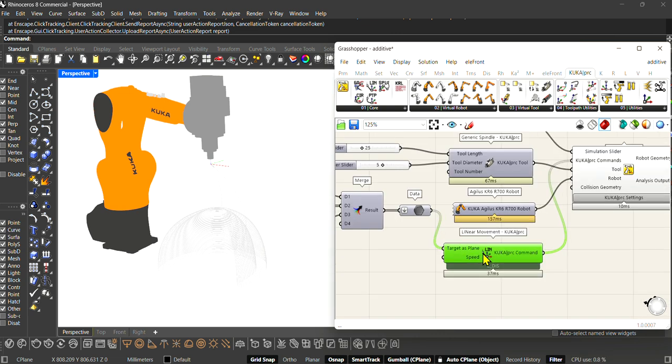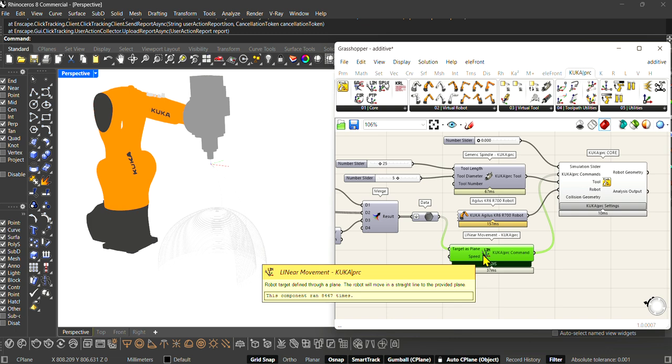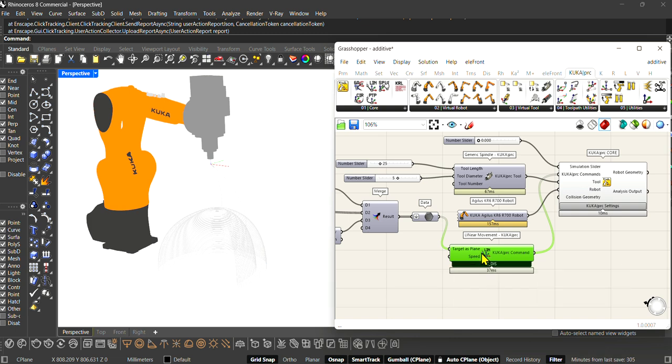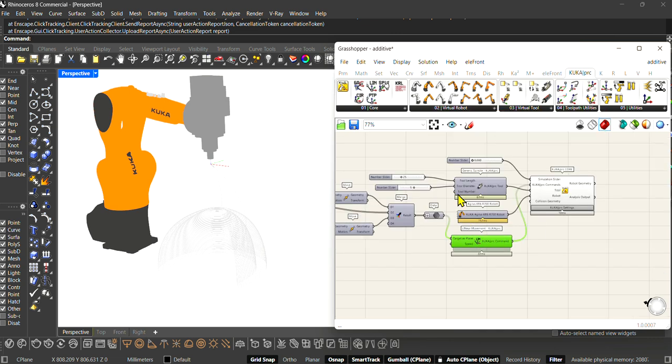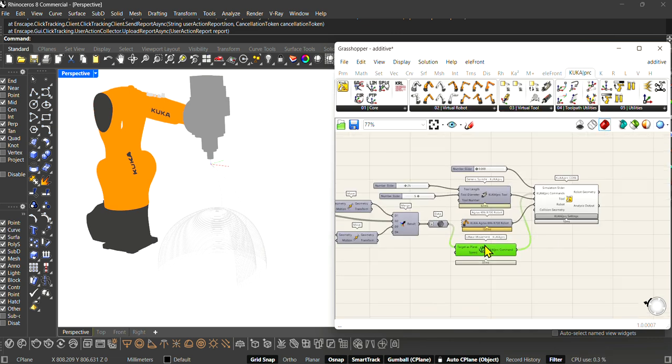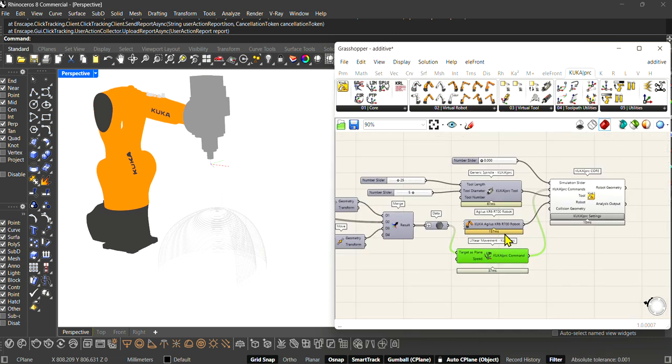Here I used it point by point to be more precise. It's a linear movement, but you can also choose point to point. In point to point, the robot moves in a way which is easier for the robot to move. It's usually more curved, but it's okay, I think, for here, both of them.